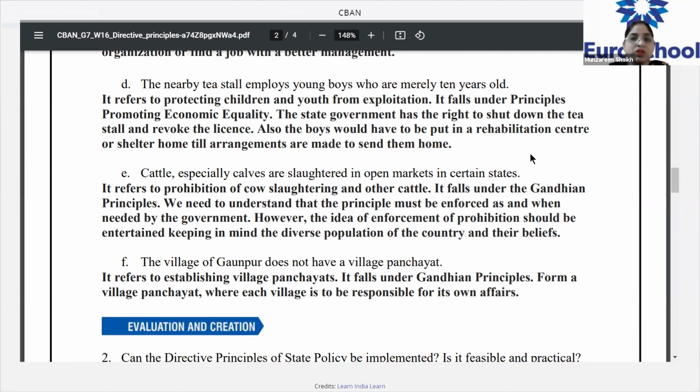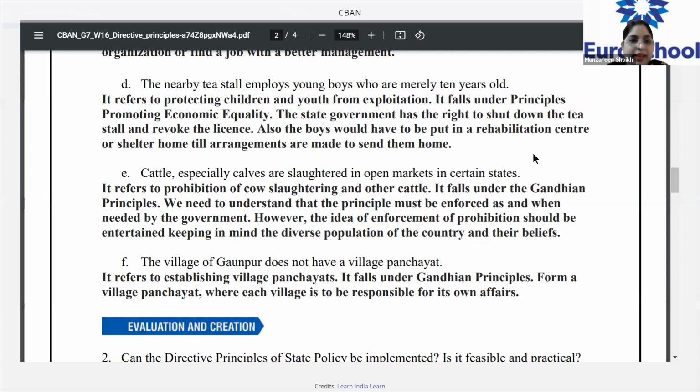Very good, very good. What about Joshua? Do you want to say something else? Ma'am, we can file an FIR against a person who is employing young boys. Right, right. Very good. And you can also make sure that you revoke the license which he has, the tea shop license, so that he never repeats the same mistake again. Very good. We all can inform the state government and make sure that he shuts down his tea stall and his license is cancelled. And for the child, you can make sure that you provide him with a rehabilitation center or any shelter home, so that he is not forced to work for his living.